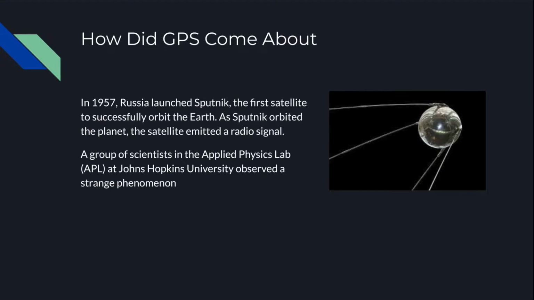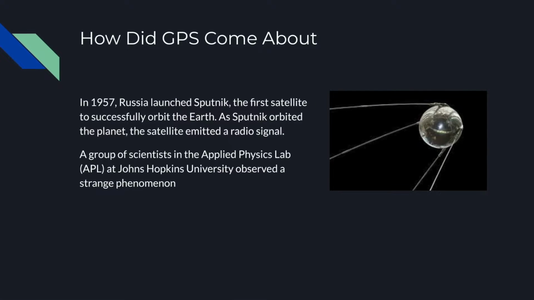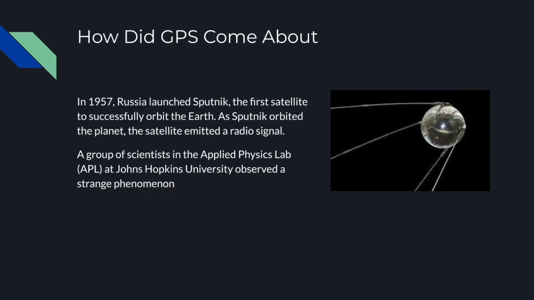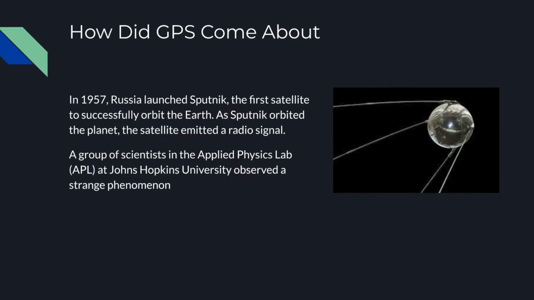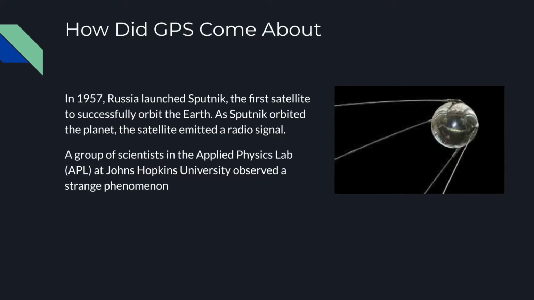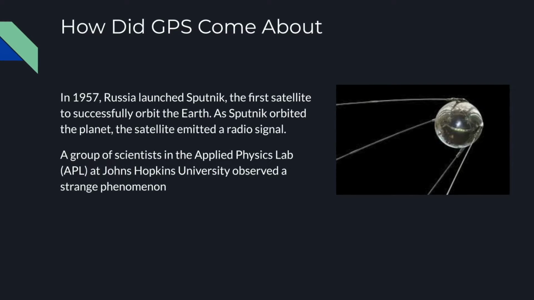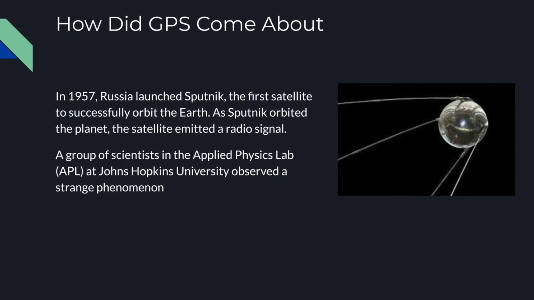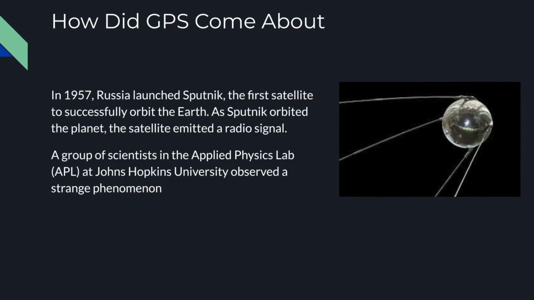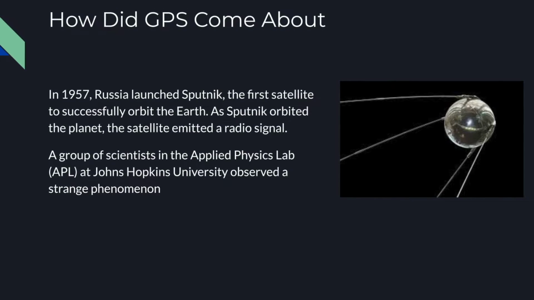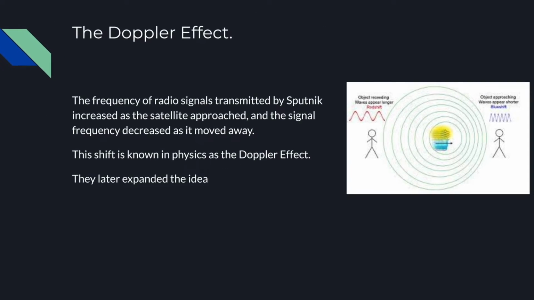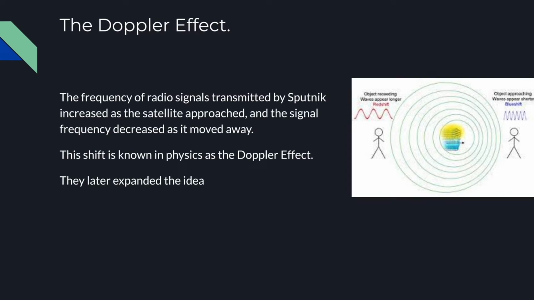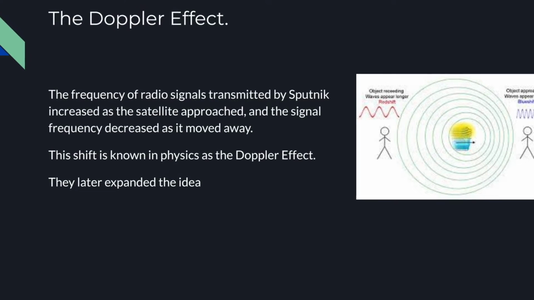In 1957, Russia launched Sputnik, the first satellite to successfully orbit the Earth. As Sputnik circled the Earth, the satellite emitted a radio signal. A group of scientists in the Applied Physics Lab at Johns Hopkins University observed a strange phenomenon. The frequency of radio waves transmitted by Sputnik increased as the satellite approached, and the signal frequency decreased as it moved away. This shift is known in physics as the Doppler effect. They later expanded this idea.